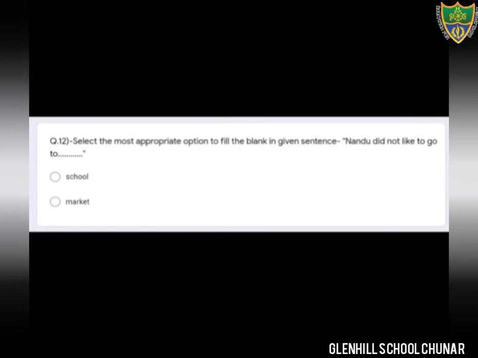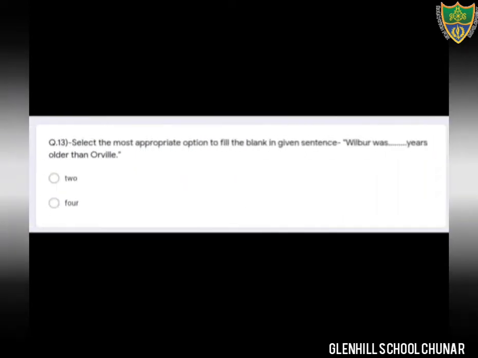Okay, Nandu did not like to go to... Where did he not like to go? He did not like to go to market. Sorry, not market. He did not like to go to school. Okay, option number first is the correct option. Nandu did not like to go to school. Okay students, that is the correct option. Option number first is the correct option.